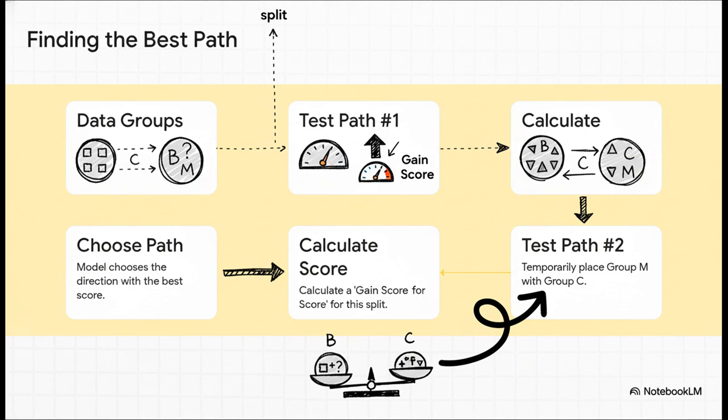Let's call it Group M. The algorithm then runs two little experiments. First, it pretends to send Group M to the left with Group B and calculates what's called a gain score, which is just a measure of how good that split is for the model. Then it tries sending Group M to the right with Group C and calculates a new score. Whichever direction gives it the bigger score, the bigger improvement, that becomes the permanent default direction for that node.